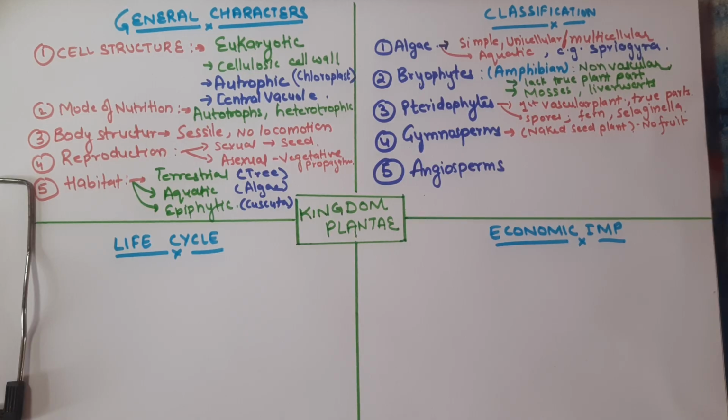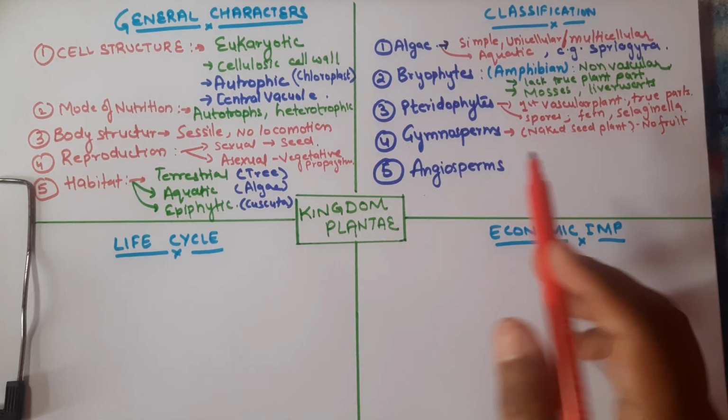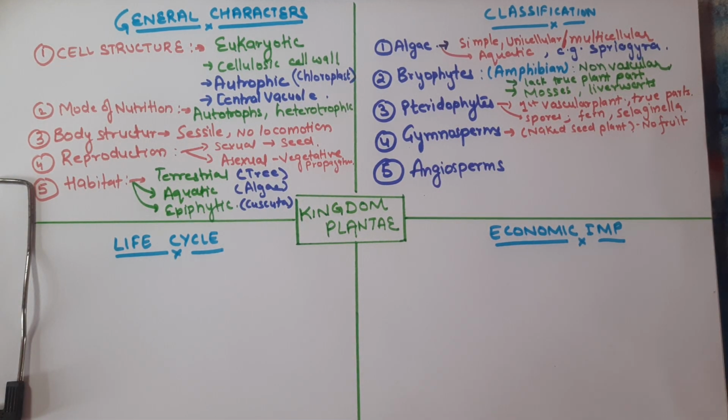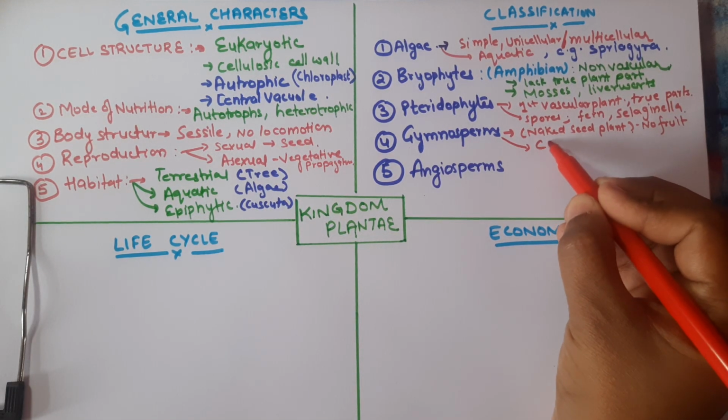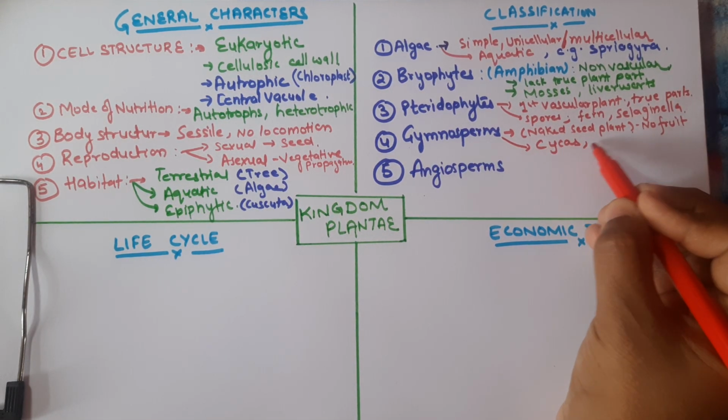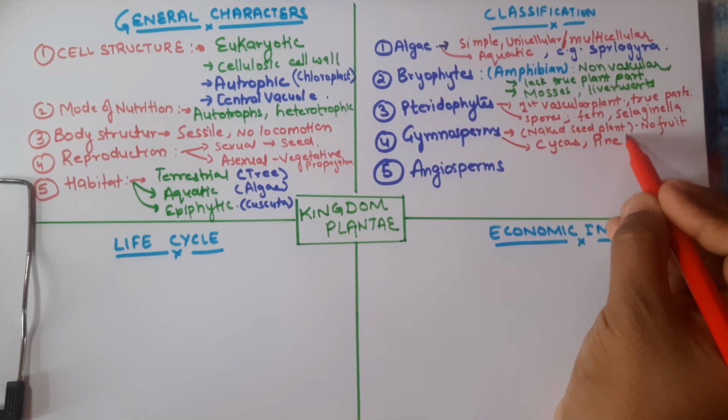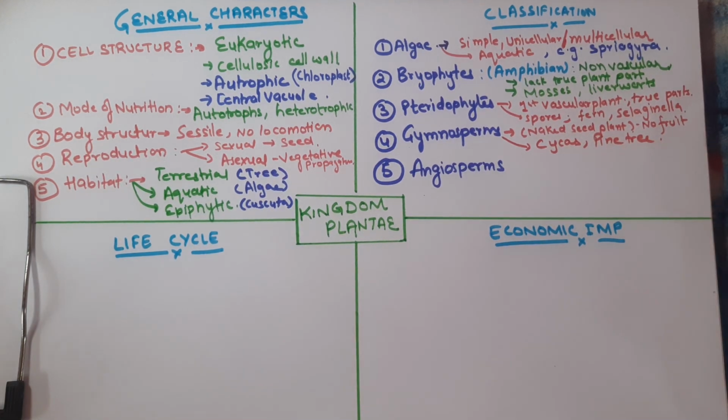So basically the fruit is responsible both for the protection of the seed and it also provides nourishment. But gymnosperms lack the fruit. The seeds are naked. So examples are cycas or pine tree. Pine tree is very common, so most of us know what a pine tree is, right?